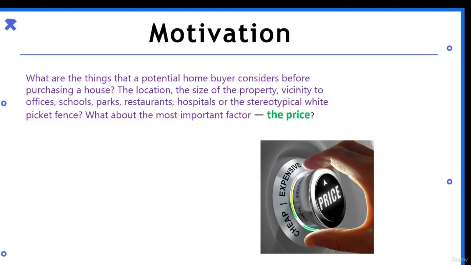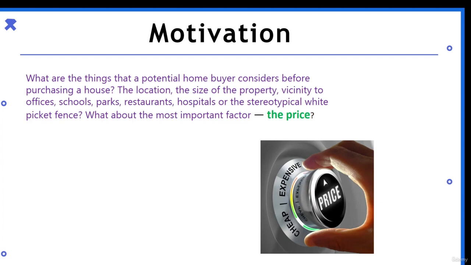So this is a very common thing which you come across in your neighborhood. What are the things that a potential home buyer considers before purchasing a house, right? What do you consider before purchasing a house? The location, size of the property, vicinity to offices, schools, parks, restaurants.